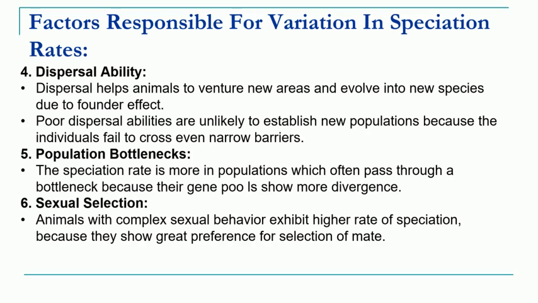Then the last factor is sexual selection. Animals with complex sexual behavior show a higher rate of speciation because they show great preference in the selection of the mate. Okay, so those animals which have complex sexual behavior have a higher rate of speciation.